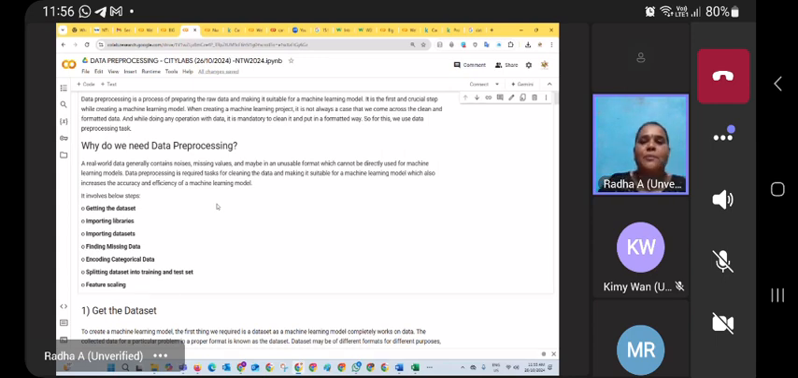Another one: for example, my data is available as a CSV file, an Excel file, a notebook, or some other format. I want to convert my data to a machine-readable format. Generally, it will be converted to arrays only. So if you go for handling arrays, there is one library available, the NumPy library.